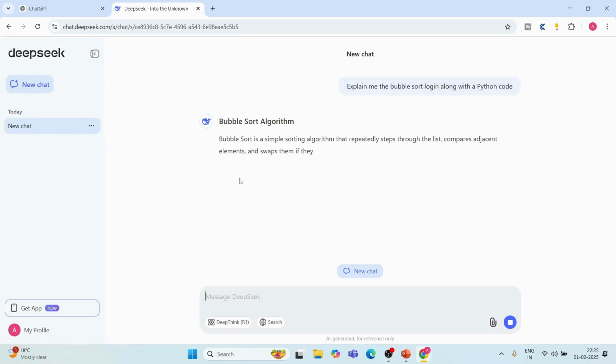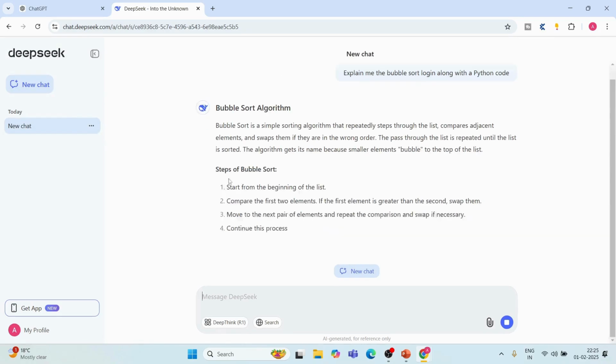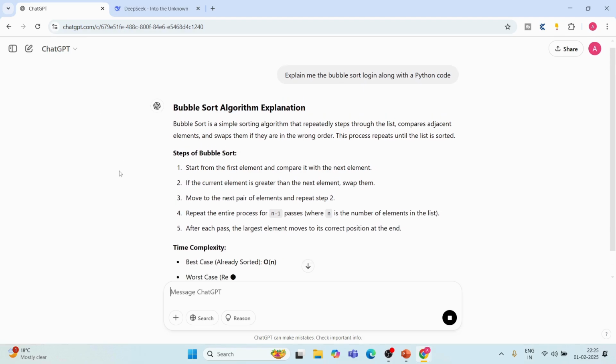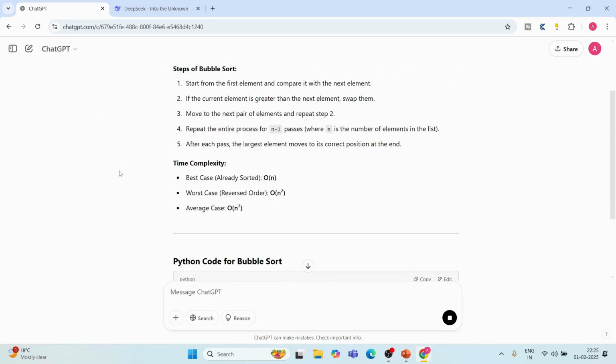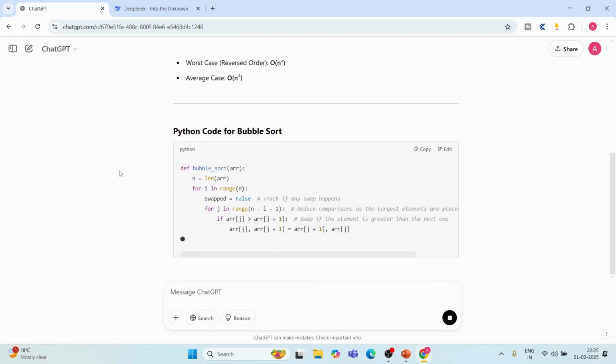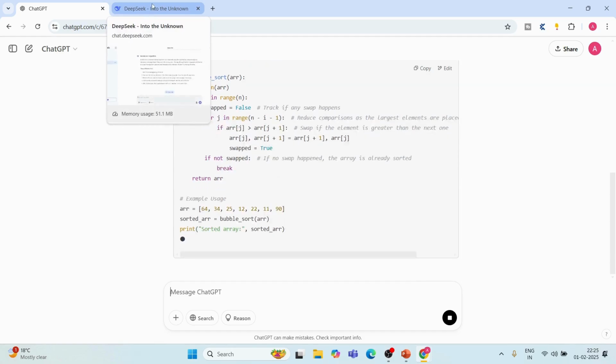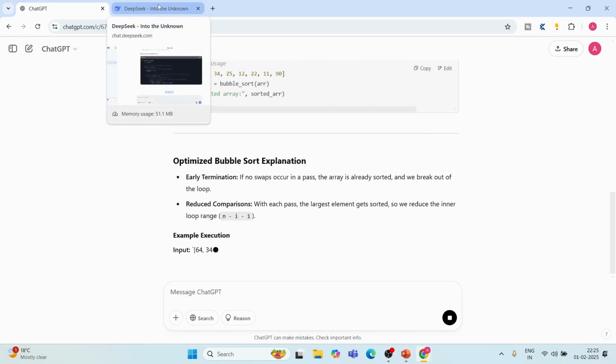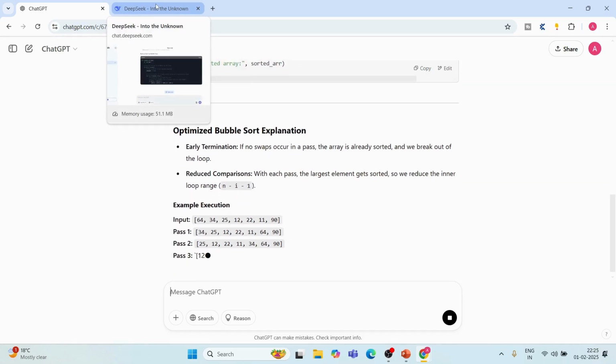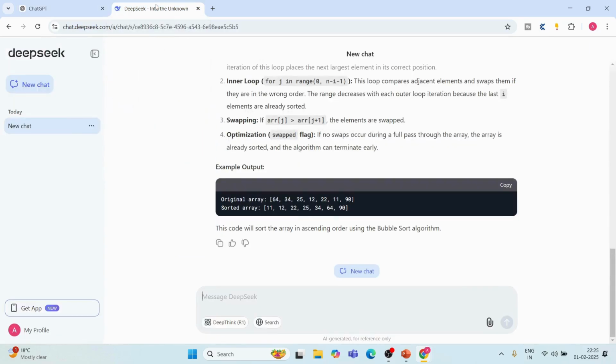Now, in some cases, you might feel that ChatGPT is better or maybe DeepSeek is better, but both are performing at par in most of the cases. We have to try it out and see which one is working best for our scenarios. But in terms of the amount of money which has been spent on both of these models, that is drastically different because DeepSeek is very, very cheap in terms of how it has been prepared. However, the accuracy is almost similar. It is like one product which we were buying was very, very expensive, and the same features and everything is provided to us at a fraction of the cost, which is what DeepSeek has done.